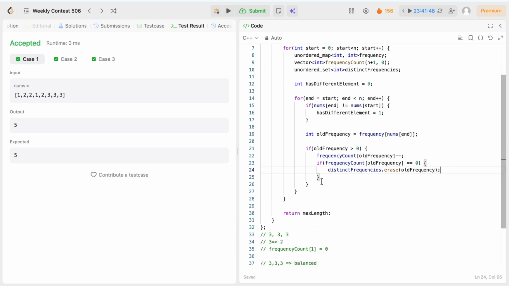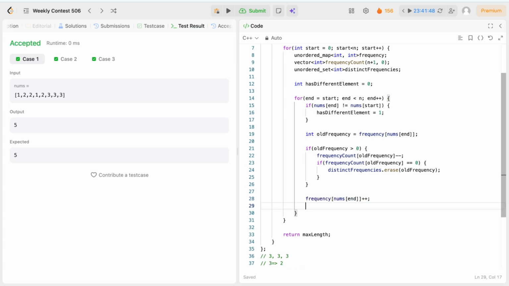Okay, now we are going to update our frequency. So frequency of the current element will be updated, and now we will work with the new frequency.